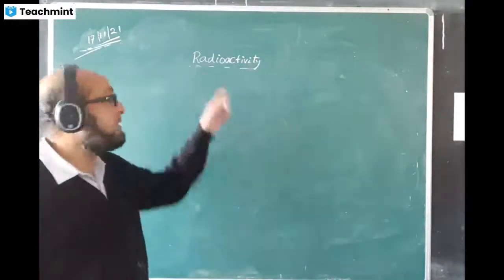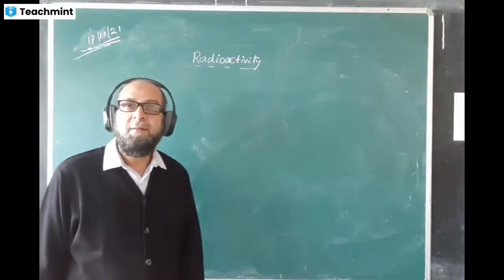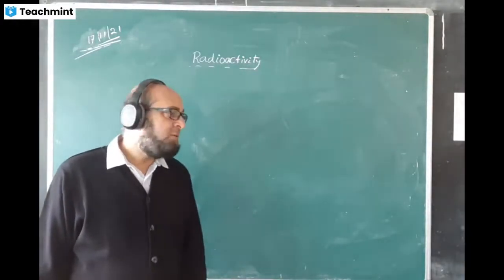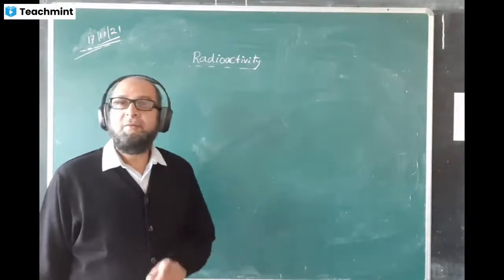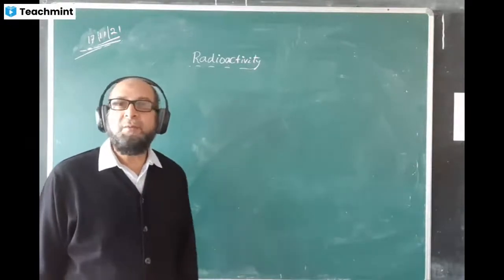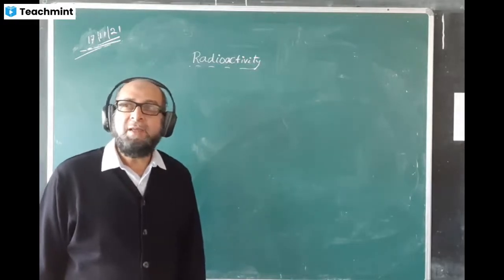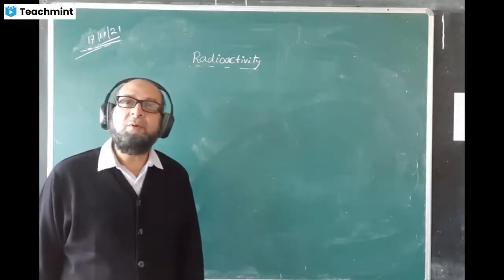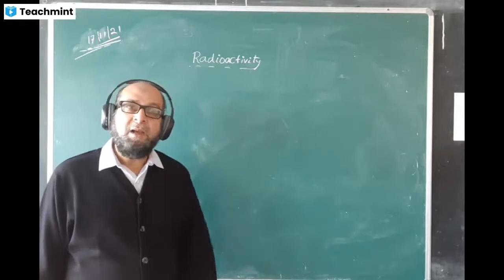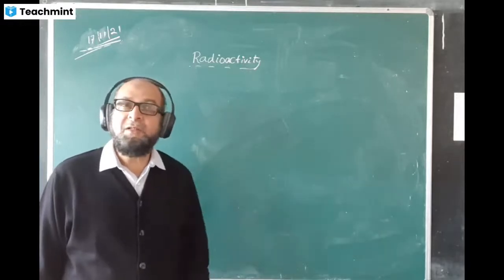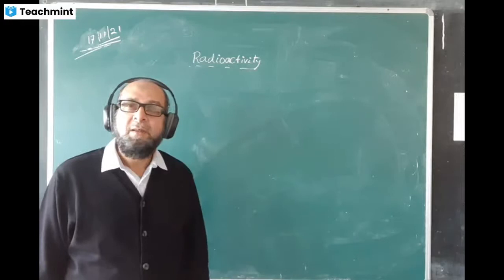Okay, we were doing the chapter radioactivity. And last class I told you there are three types of radiations coming out from a radioactive substance. There are alpha, beta, and gamma. And I gave you a little idea about alpha. What type of particle is alpha? Alpha is actually a radiation consisting of particles.